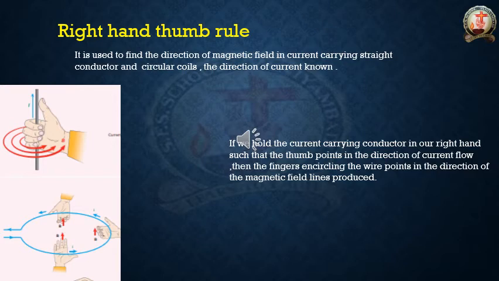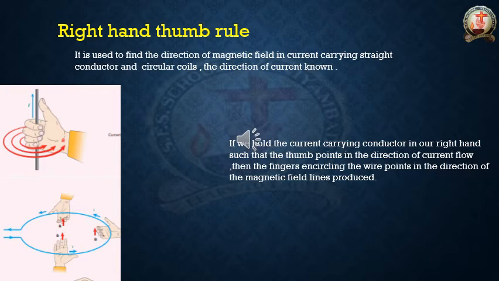And in the circular coil, on the top side, you can see that blue color arrow mark is showing the direction of the current. So he kept the thumb in that direction. The remaining fingers, at what side are they showing? Top. So that is the direction of the magnetic field. Like that, the same way at this right side corner also.